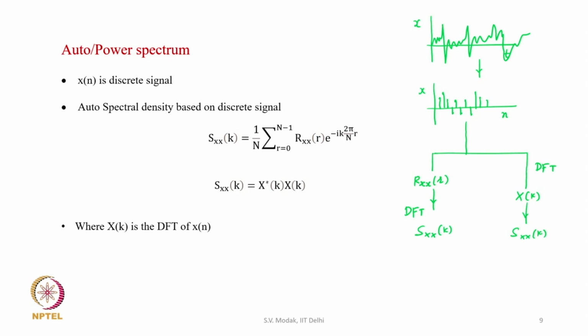So, either process can be used, but generally we follow the latter process, in which we directly find the DFT of the signal and then find the auto spectrum by this relationship.